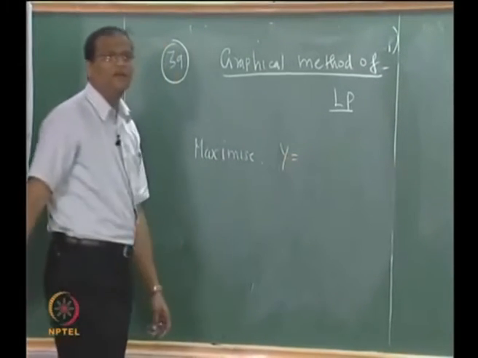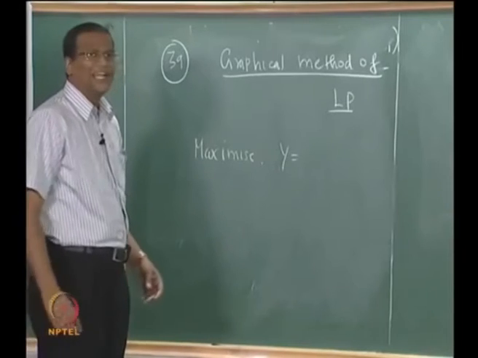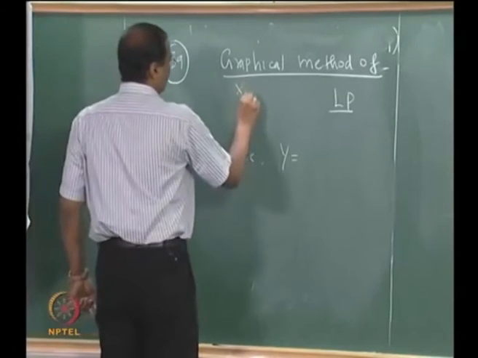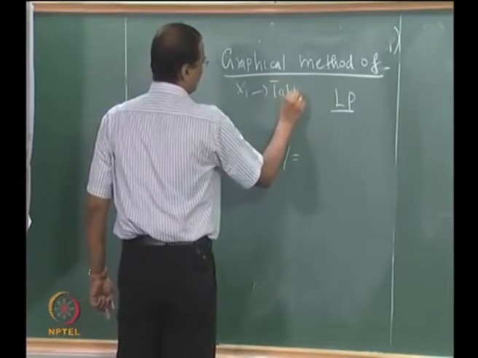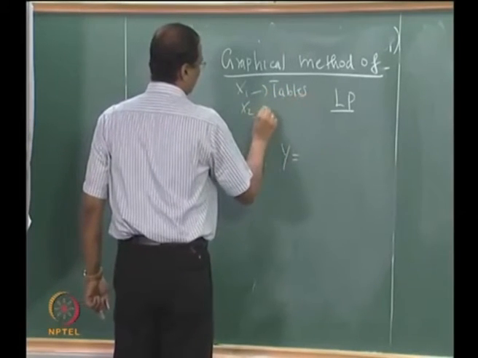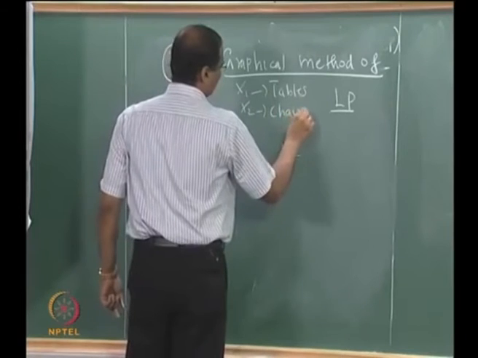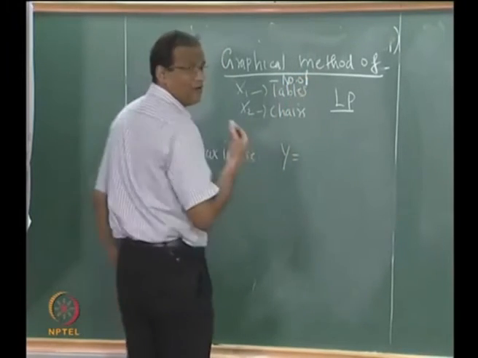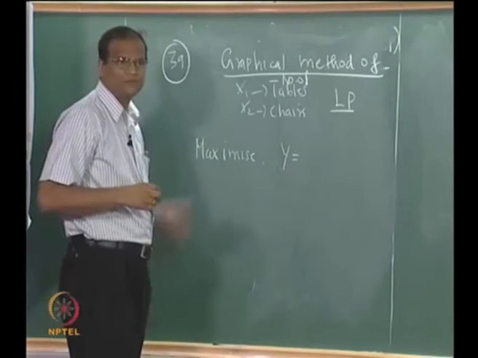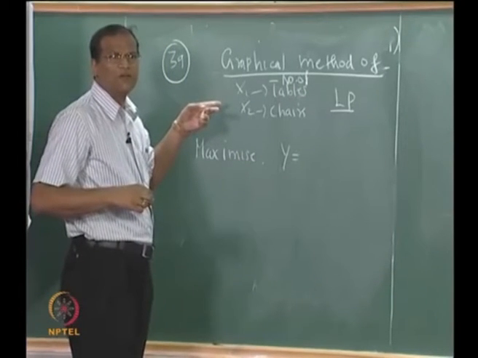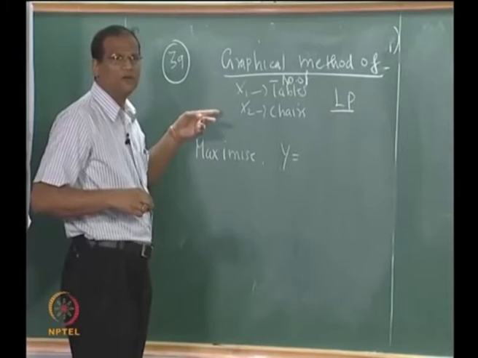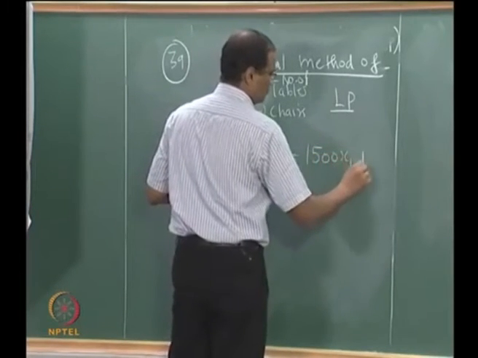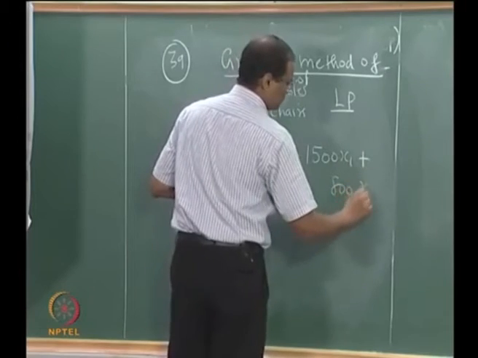So maximize y equal to, let x1 be the number of tables. So y will be, yeah, please look at the board and tell me, maximize y equal to 1500 x1 plus 800 x2.